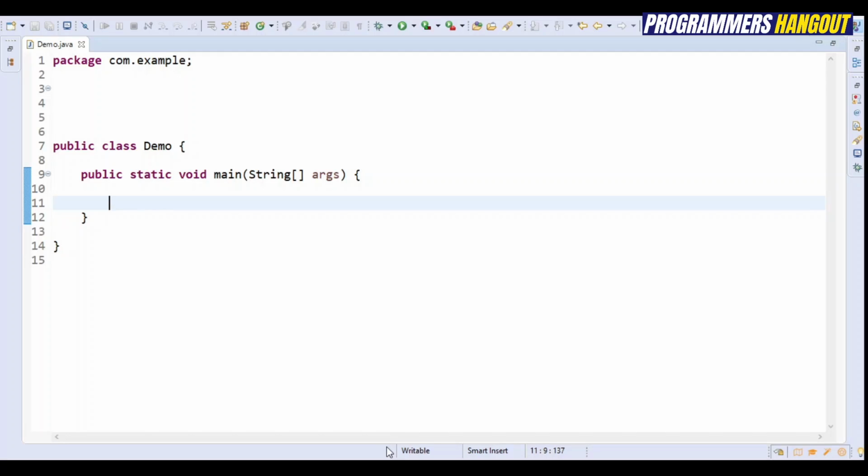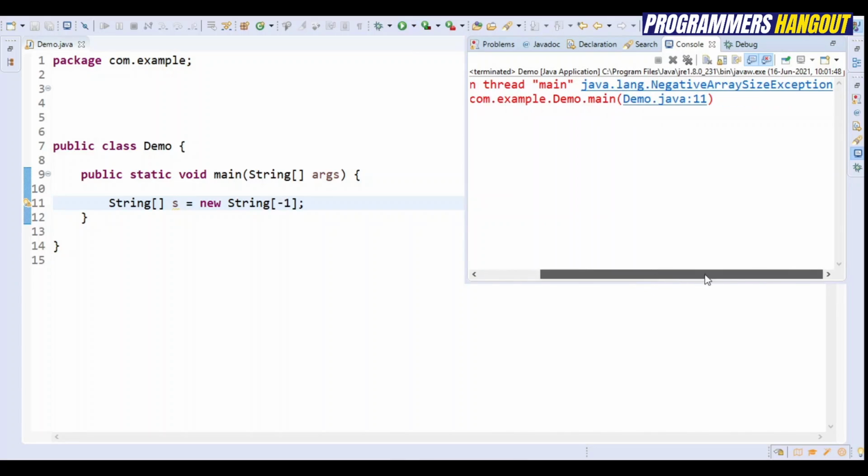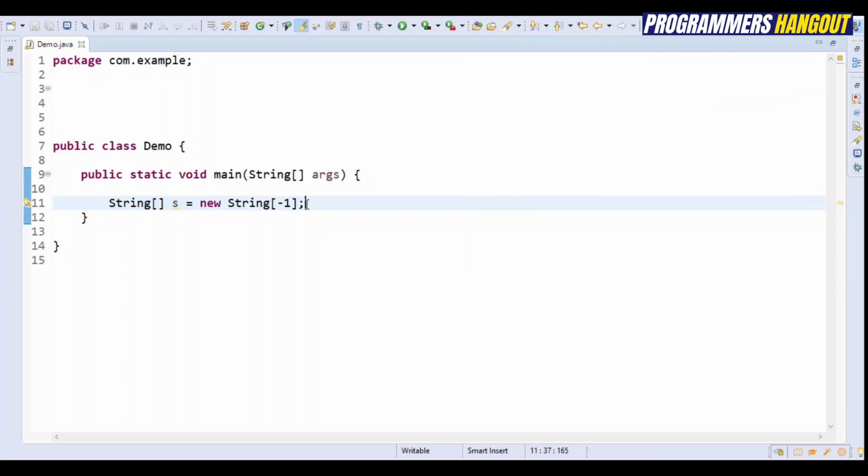Let's see. Here I am declaring a string array of size 1. It is completely valid. If I change the size to -1 and run it, I get this negative array size exception. Hence, the size of an array should be a non-negative number. However, it can be 0. Array of size 0 is valid.